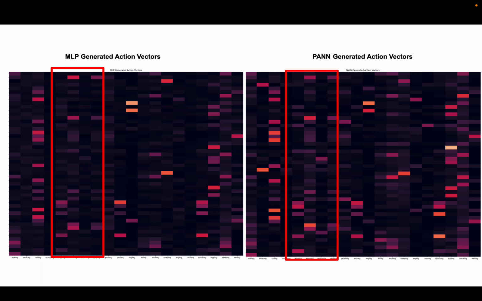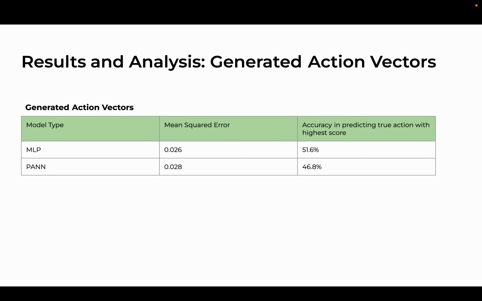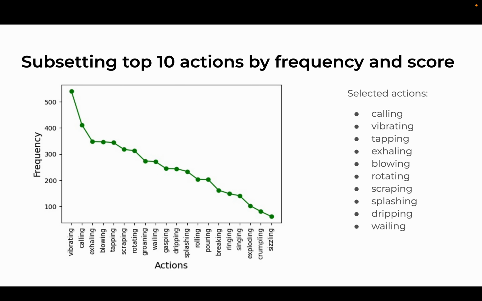For generating action vectors, we minimize the squared error. We also computed the classification accuracy while predicting the top action as a proxy metric. Interestingly, we found that although the MLP achieved a lower MSE and a higher action classification accuracy, in sound event classification it actually performed worse. Also, in the heat maps, we saw that infrequently annotated actions such as sizzling were not being captured adequately.